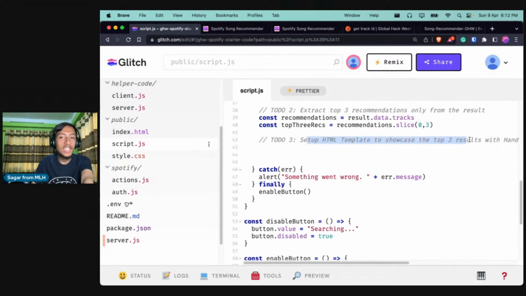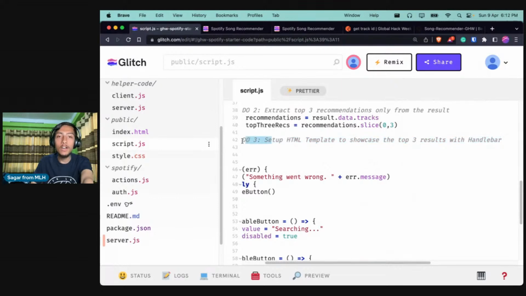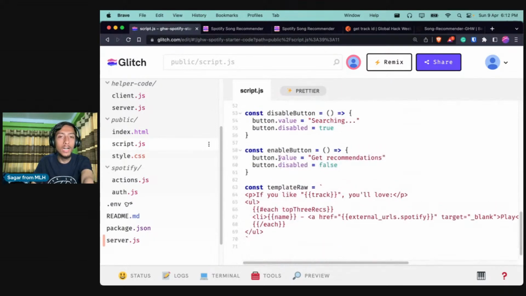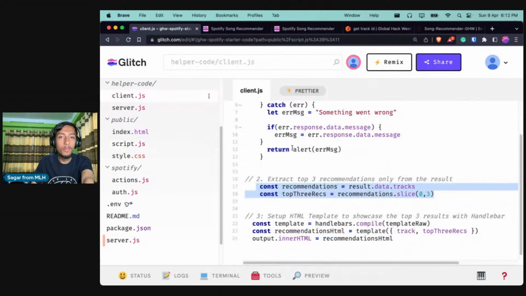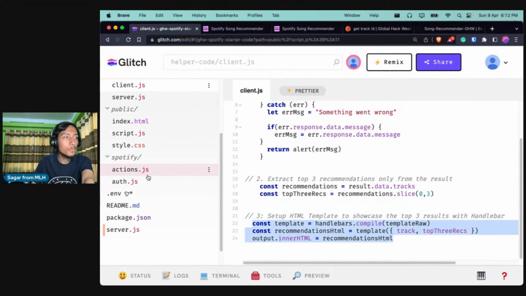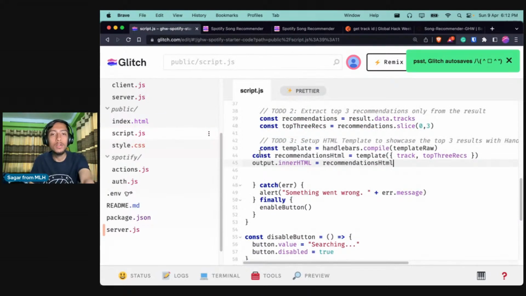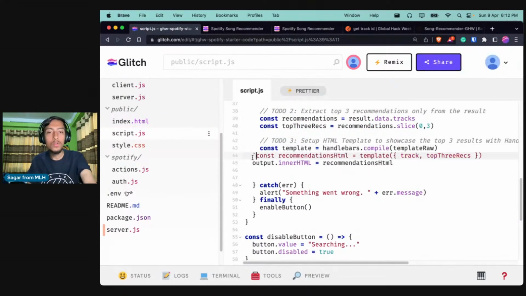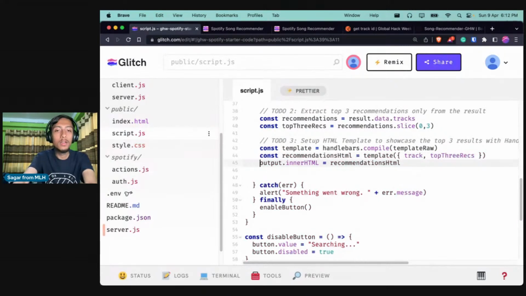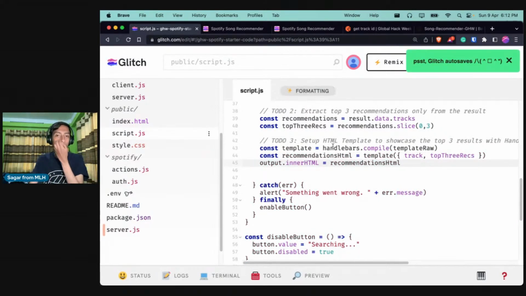It has a set of HTML template to showcase the top 3 results, and we'll be using Handlebars. So what I will be doing is just copy the code from the helper code over here, and then in the front end script.js, I'll just paste it over here. Awesome. I will format this. You can use Prettier to format code as well.